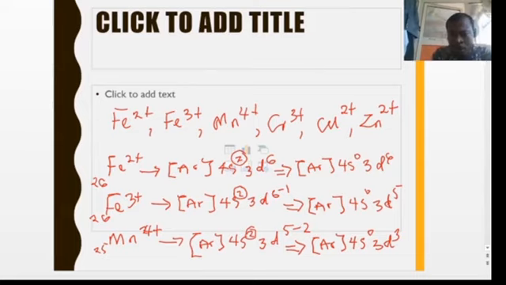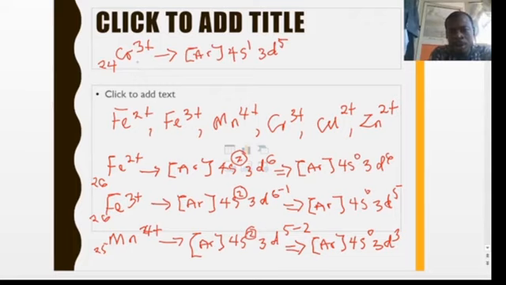So we can pick others too. We have Cr3+. What's chromium's atomic number? We said chromium is 24. Don't forget, chromium and copper will have 4s1 with a half-filled or filled d orbital. So that will be argon core Ar 4s1 and 3d5. So it is going to lose 3 electrons. It will lose 1 from the 4s and 2 from the 3d.